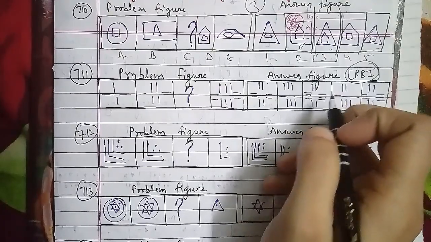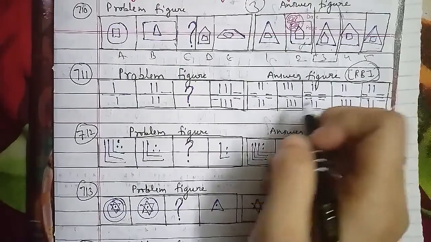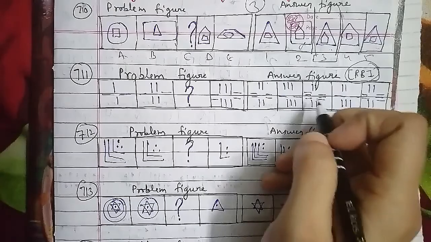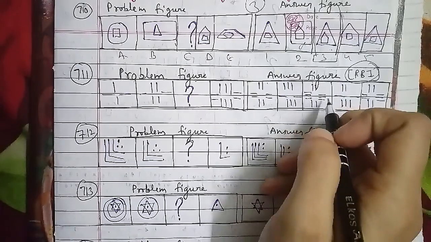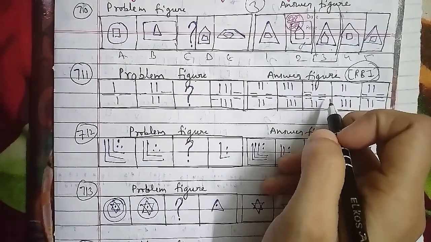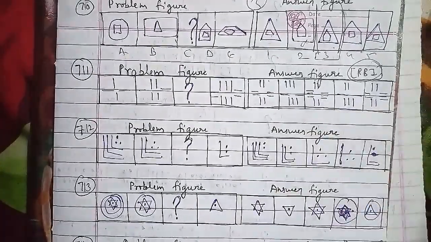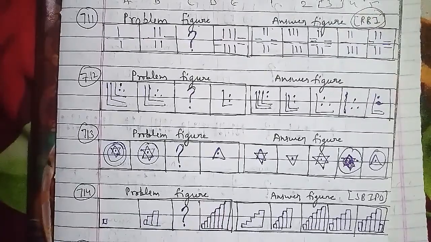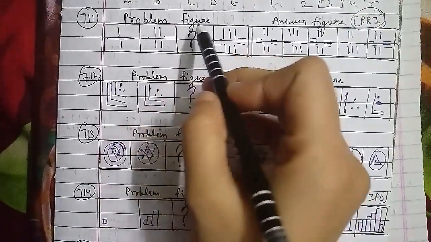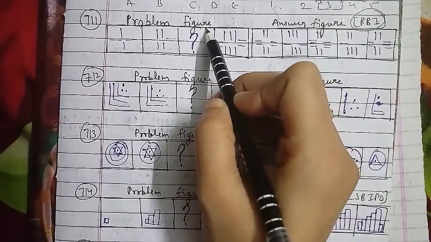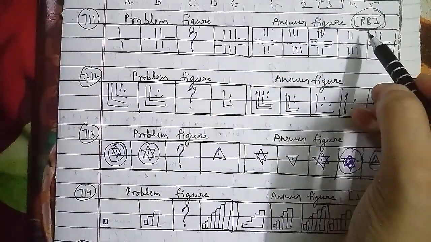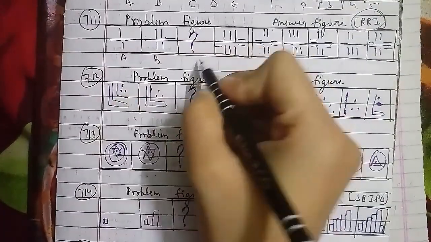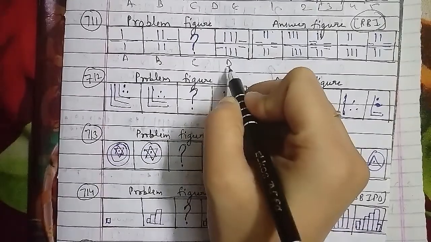These were the problem figures and these were the answer figures. Figure A has 3 L's and 3 dots. Then figure B has 2 L's and 3 dots. The C figure we have to find out. D has 1 L and 2 dots. The answer figures are numbered 1, 2, 3, 4 and 5 respectively. The number of lines and the number of dots decrease by 1 alternately. So after the B figure, the C figure is the second figure, which is the right answer for this question.